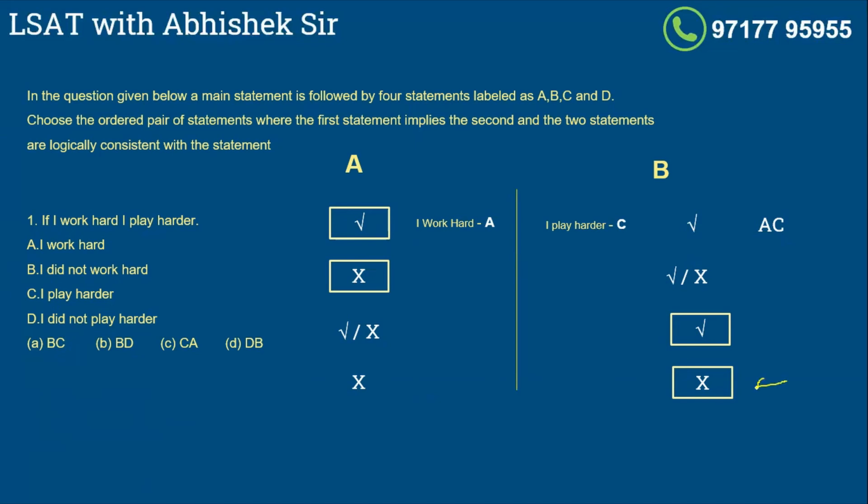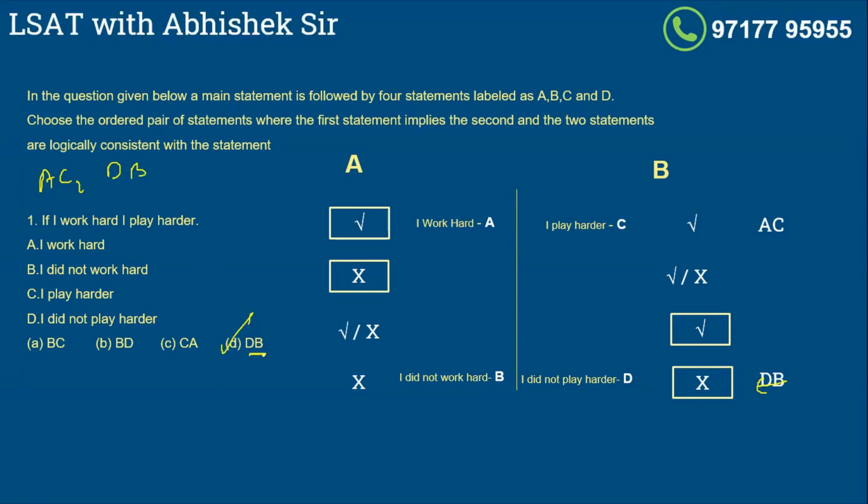The next answer is this one. In this, I know about the effect, which is that the effect did not happen. What was the effect here? I play harder. So I would know that this did not happen. So I did not play harder is D. And if I know that the effect did not happen, I would know the cause would also not have happened. The cause that would not have happened is I work hard, which means I did not work hard, which is B. So the second correct answer is DB. So to this question, there are two correct answers, AC and DB.